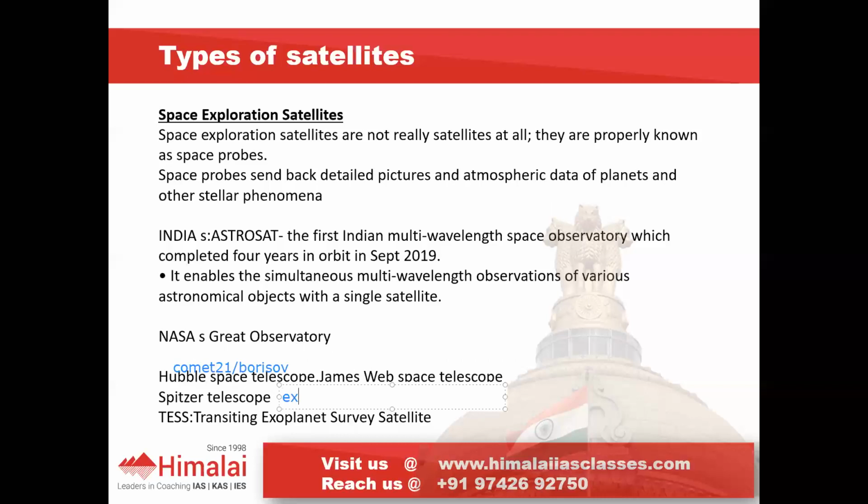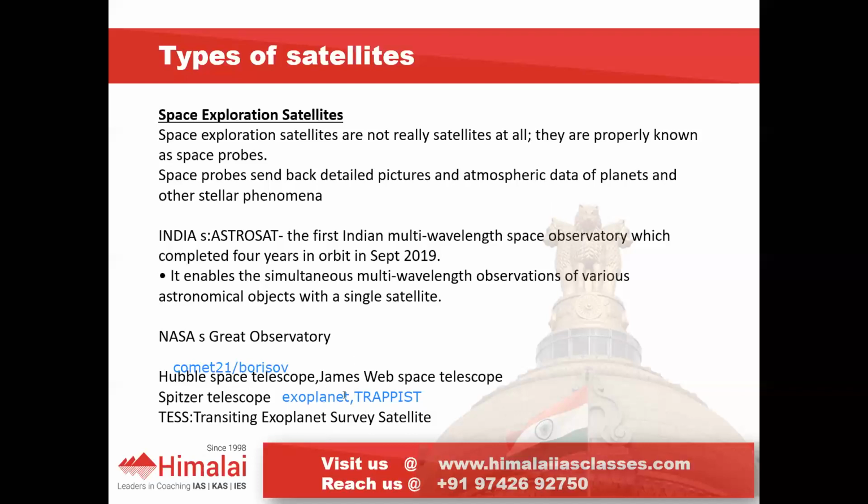Okay, exoplanet, where in 2016 there was a star called TRAPPIST. Okay, TRAPPIST star was there. So around this star there was a planet, that is exoplanet. Okay, so what is this exoplanet?